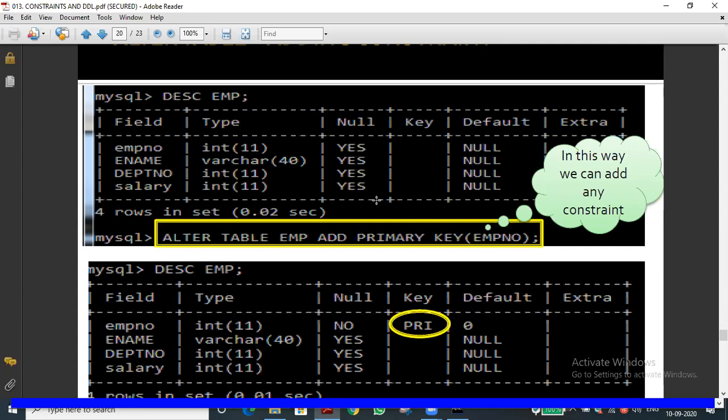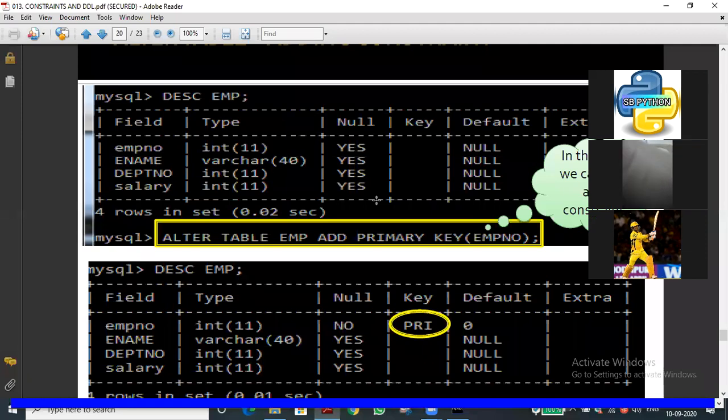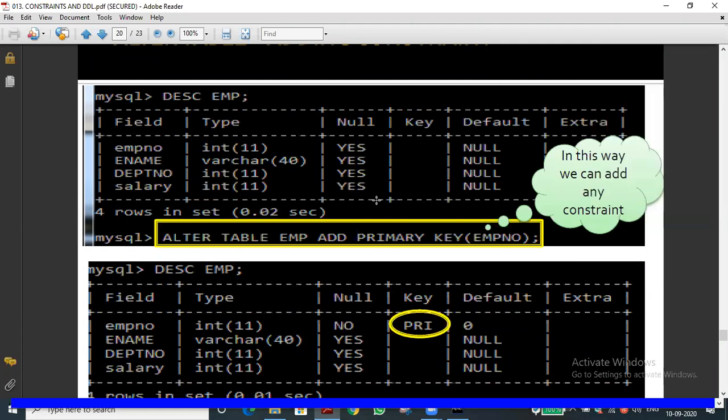I already said that at the time of table creation itself we have to create the primary key or whatever constraints we need to give, at the same time. So it is not recommended, but suppose in an emergency case you want to set it later, of course the possibility is there, and you should know that way also.